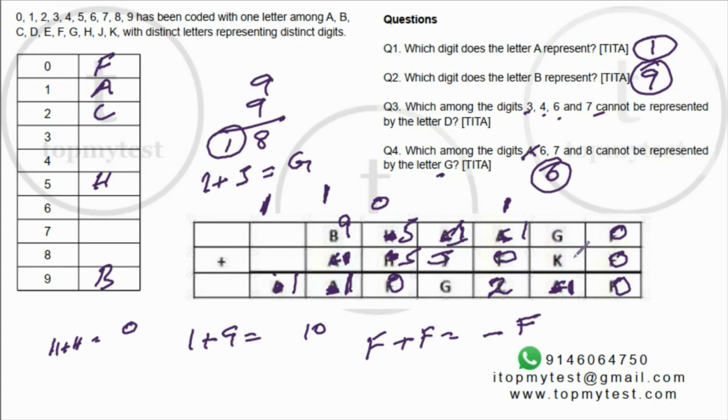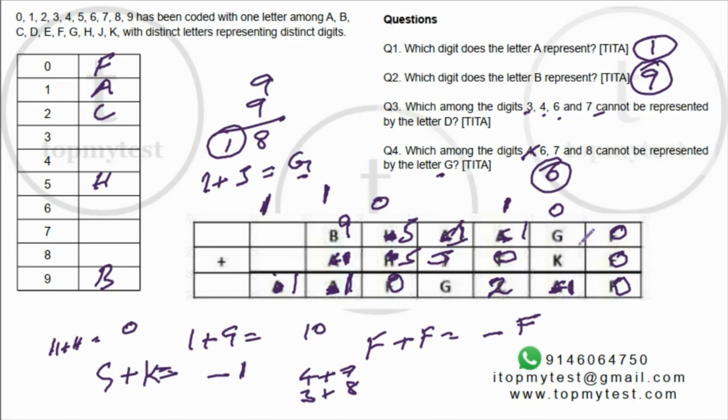Now let's look at this addition. That is the only addition which is left. 1 plus J gives you G, right? And G plus K gives you a number which ends in a 1, right? There is no carry from here because 0 plus 0 gives you a 0. There is no carry, right? Now, how can G plus K end in a 1? You can have 4 plus 7. 6 plus 5 is not possible because 5 is gone. H has taken 5. 3 plus 8, that is possible. 2 plus 9 is not possible because B has taken 9. So this pair has to be 4, 7 or 3, 8.